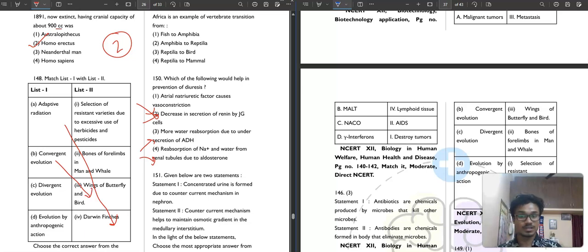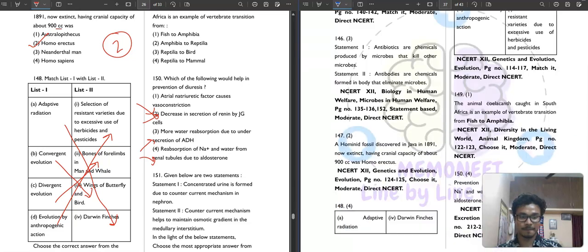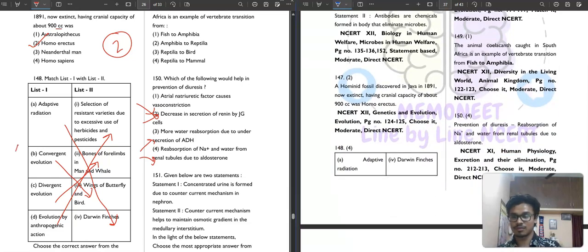So which are structurally same but functionally not. And what is divergent evolution? Functionally same but structurally not. Divergent evolution will be the bones of four limbs in man and whale. Both do whatever we do with the hand, also with the whale. But are they structurally same? They are not. Then is evolution by anthropogenic action. So it will be selection of resistant varieties due to excessive use of herbicides and pesticides. So our correct answer for this question will be option number 4.